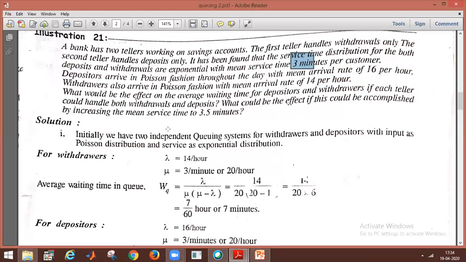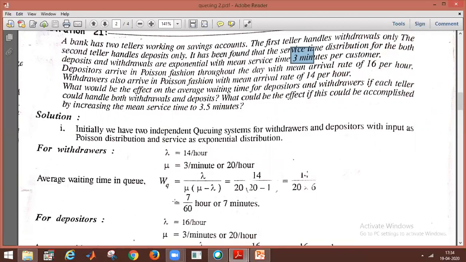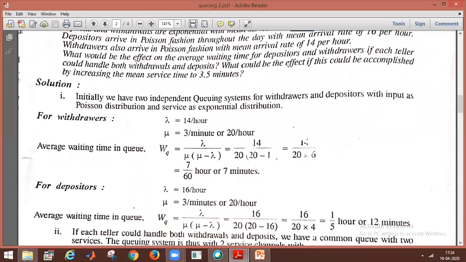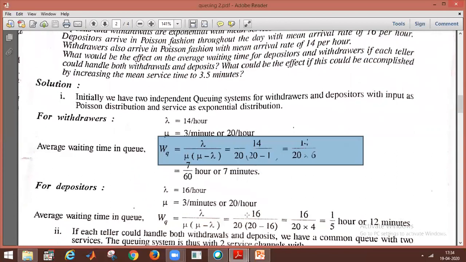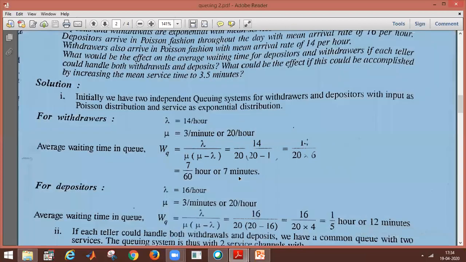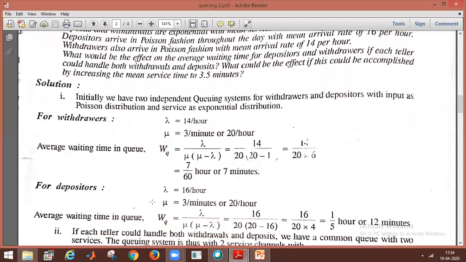What is the average waiting time? The formula is WQ equal to lambda by mu into mu minus lambda. Substituting all the lambda and mu values, we get 7 minutes. So for depositors, the average waiting time in the queue is WQ equal to lambda by mu of mu minus lambda.